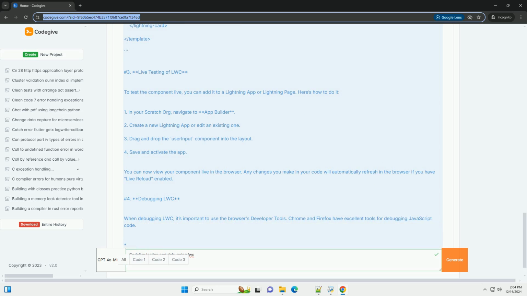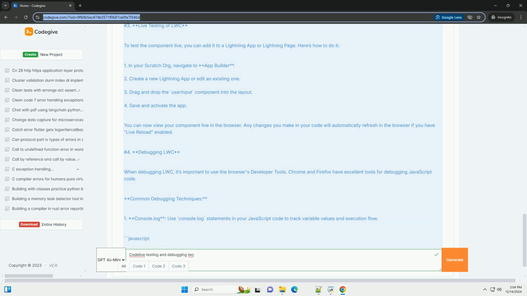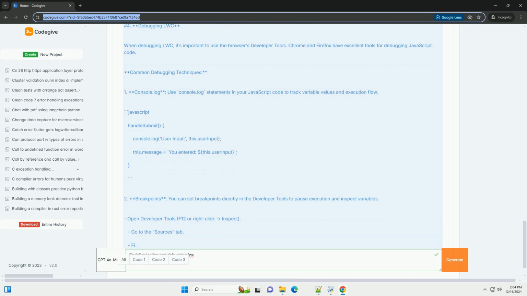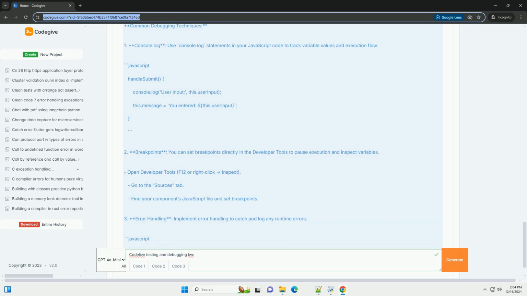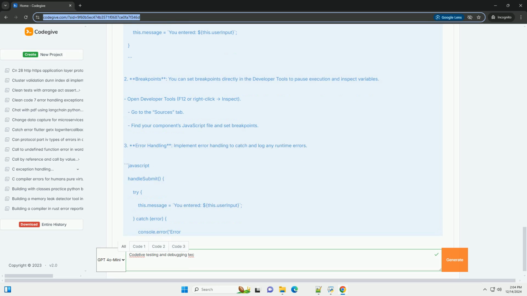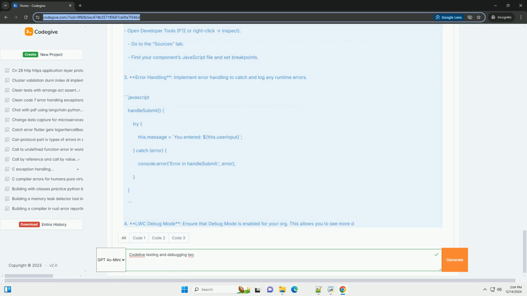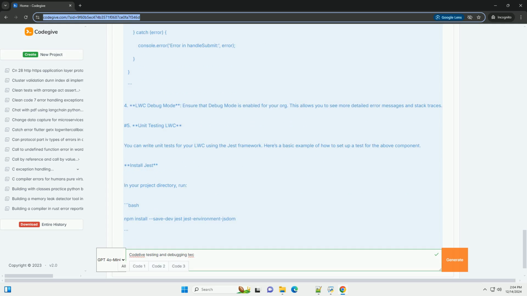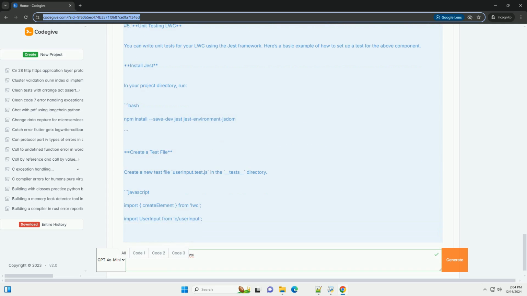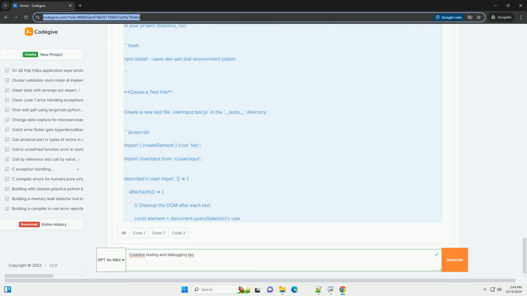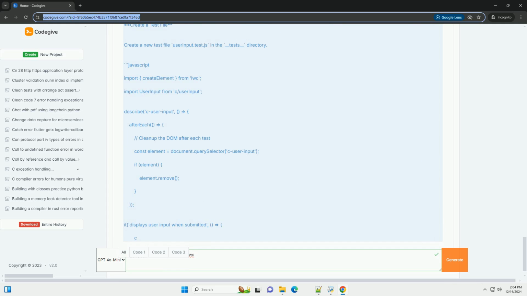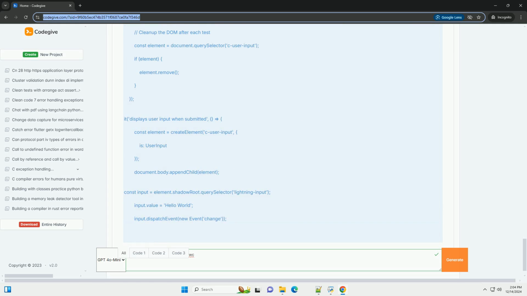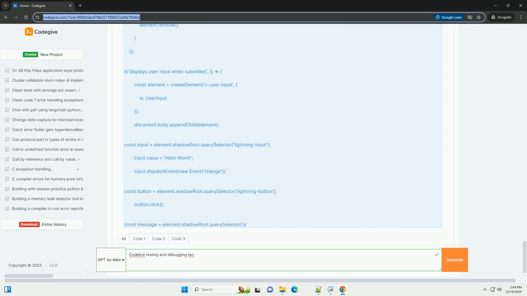1. Setting up the development environment. Before we start testing and debugging, ensure you have the following set up. Salesforce CLI: make sure you have the Salesforce CLI installed. This allows you to create and manage your Salesforce projects. Visual Studio Code: this is the recommended code editor for Salesforce development. Install the Salesforce extension pack for VS Code. Scratch org: create a Scratch org to deploy and test your LWC components.